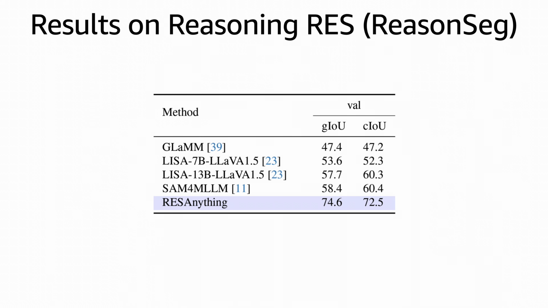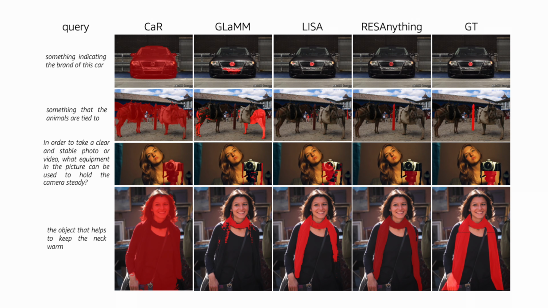We further evaluate RESAnything on the reasoning segmentation task. Our method achieves state-of-the-art performance surpassing previous supervised methods, which require fine-tuning on reasoning tasks or extensive training data. From qualitative results, our method demonstrates the best performance in locating the target and output precise segmentations.